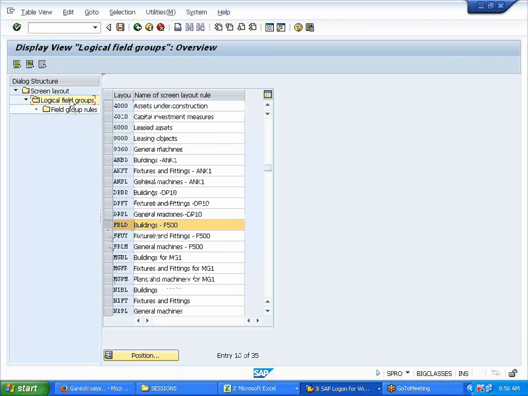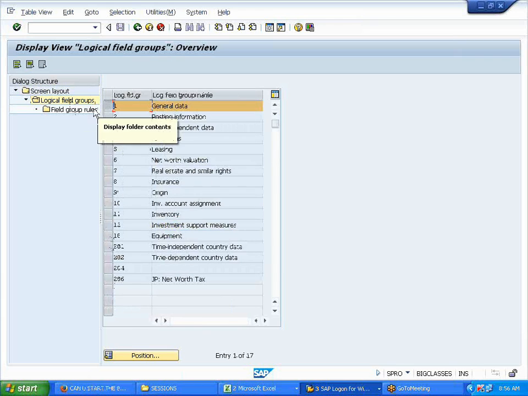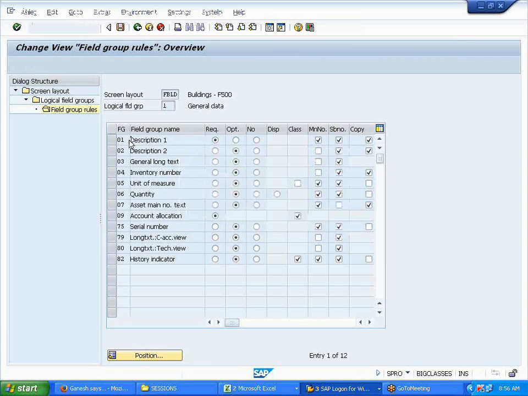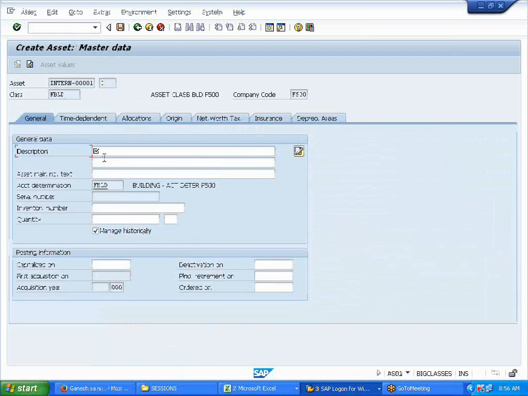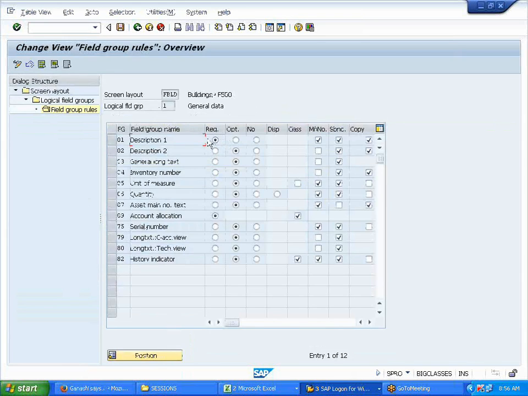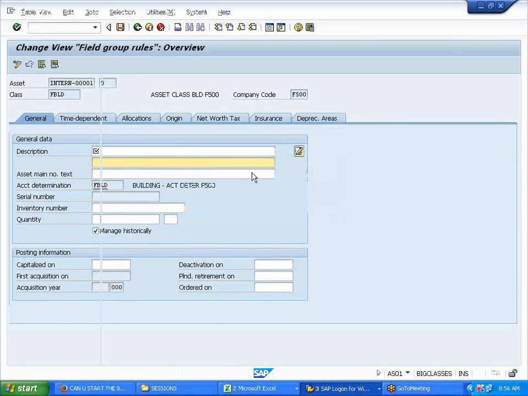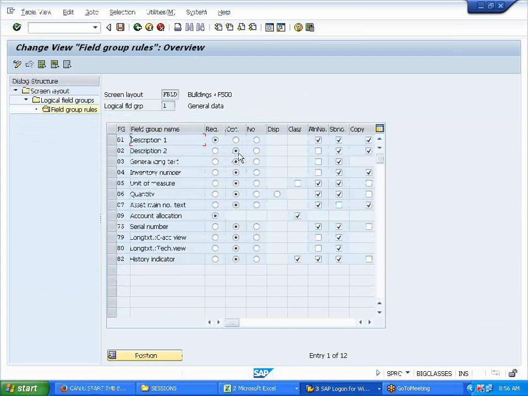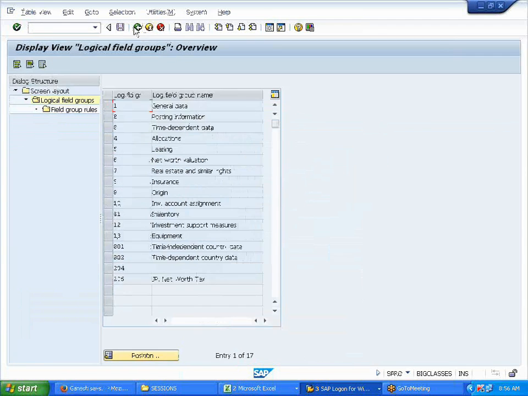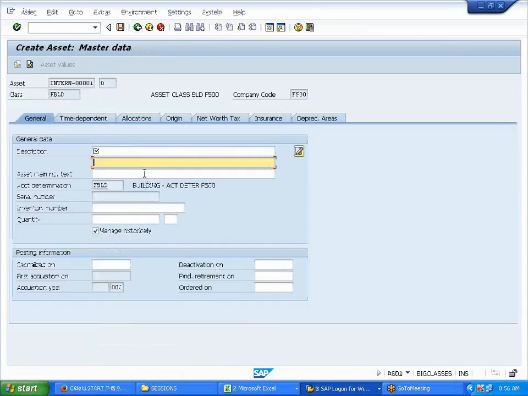In this FBLD, for example, general description is there. It's a required entry, because it is required here. If you want to keep it an option, it's optional. Now this is how you will control the fields. Clear? Yeah. Yep, got it.